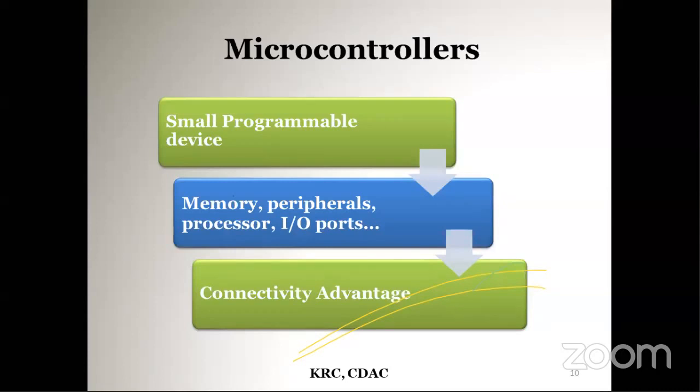But if the processor is connected to the internet, we can get the sensor values from anywhere. Anywhere you can get the result: what is the current light intensity, or what is the moisture content there?